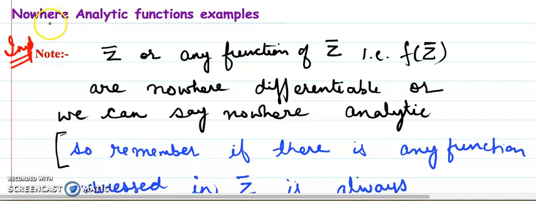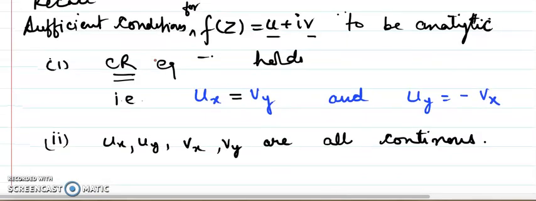Hello all. In this lecture I am going to share a number of examples of complex variable functions which are not analytic anywhere, or we can call them nowhere analytic functions. Before I discuss the important observation, I'll first solve all the questions using the result that we have already done in the first lecture.